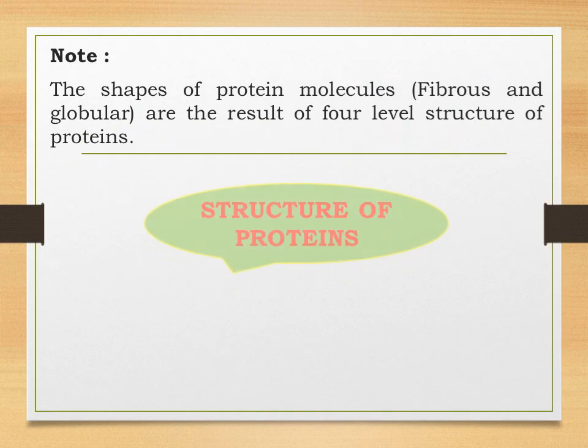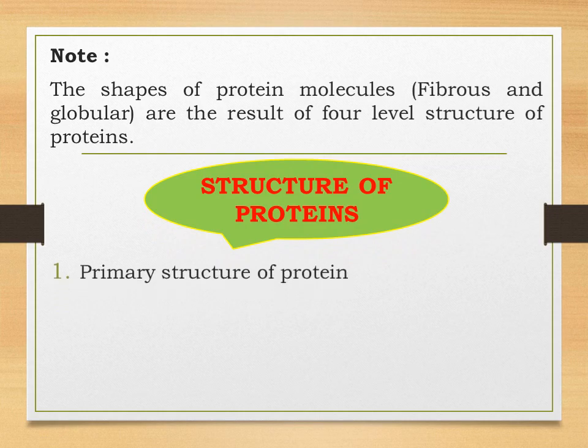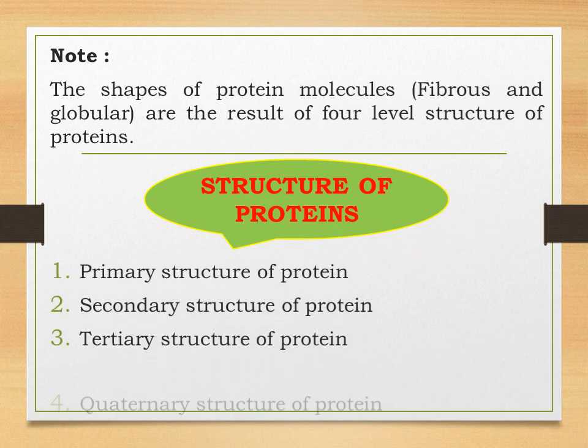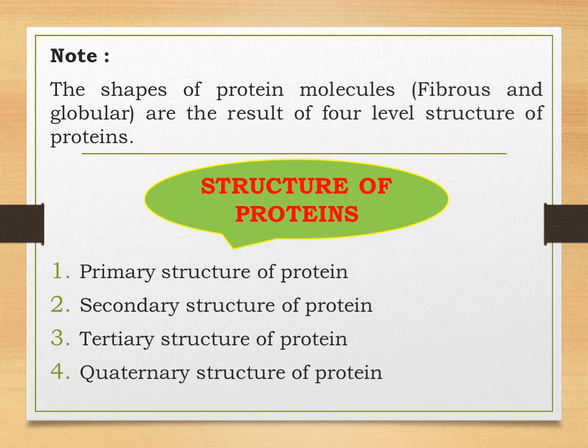Students, in the previous slides, you all studied about the two types of proteins. Those are the globular proteins and the fibrous proteins. Depending upon the molecular shape, these proteins have been classified into the two types. Now, you need to know that these shapes, the globular shape and the fibrous shape, are the result of four level structures of proteins.